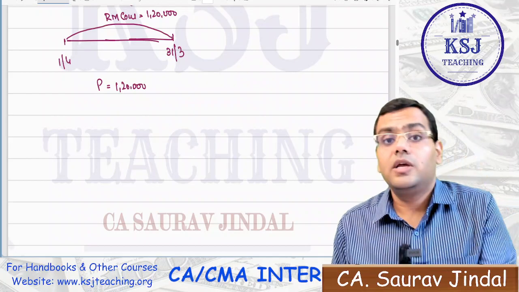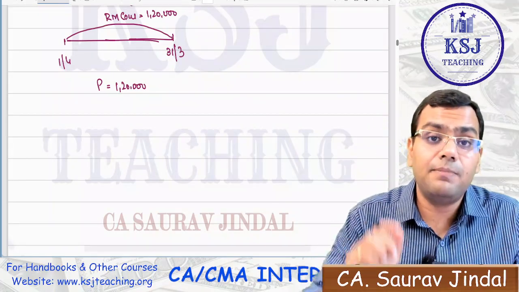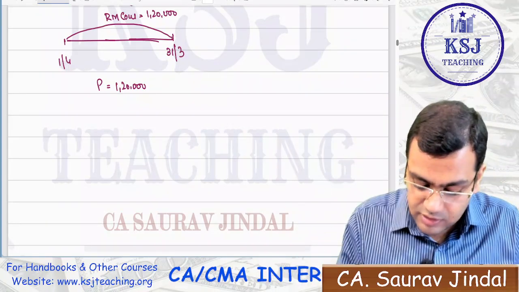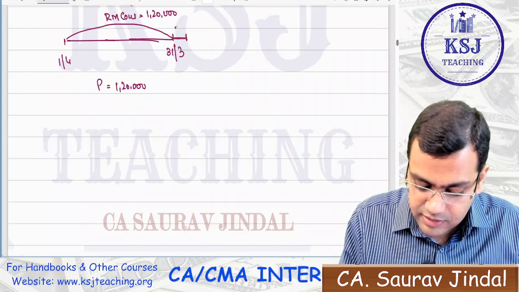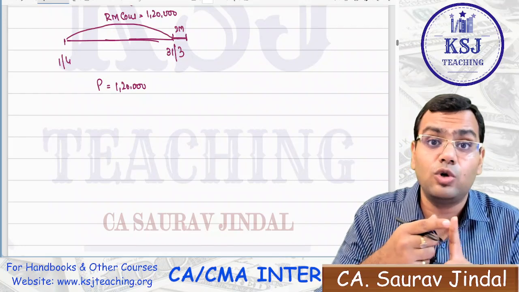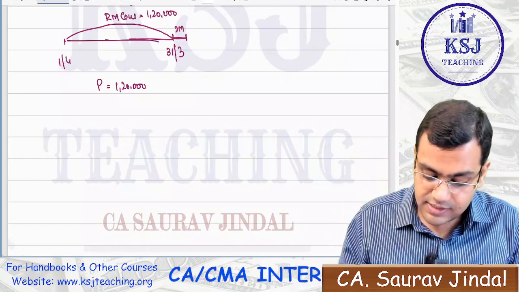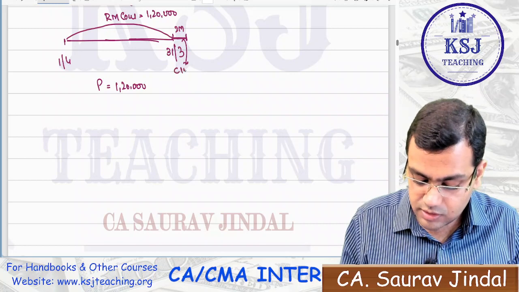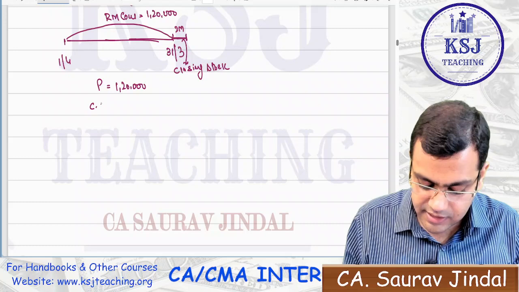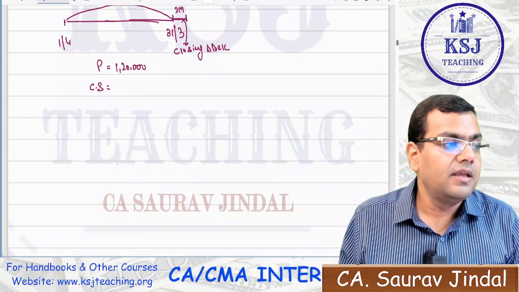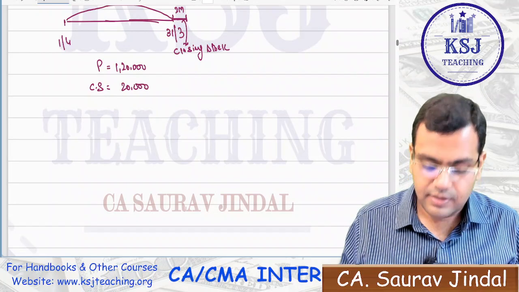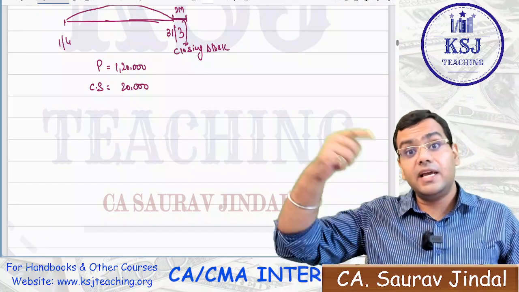But now the question says you have to keep 2 months of raw material in the stock, the raw material holding period. The question says you have to keep here the closing stock of 2 months. You have to keep the raw material equivalent to 2 months. This is the closing stock. How much of the closing stock will be required, sir? The closing stock required will be 2 months consumption, that is 20,000, from the raw material holding period.